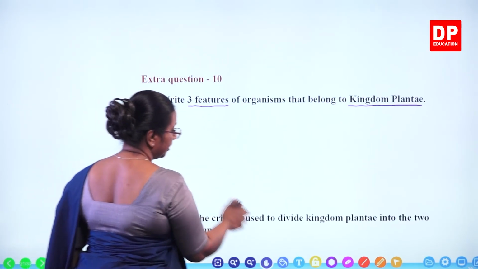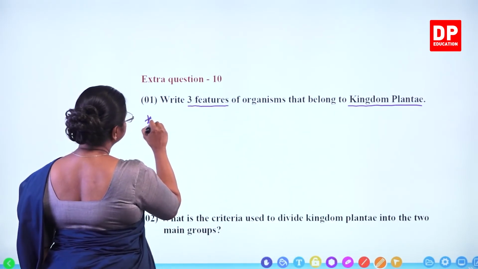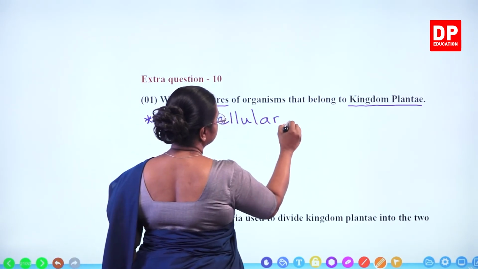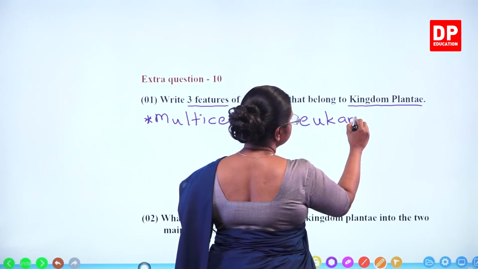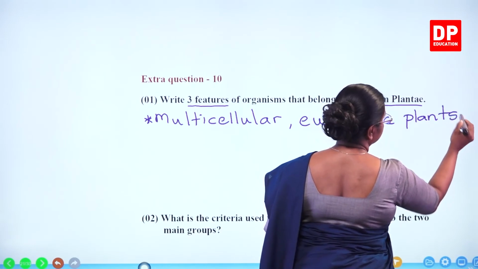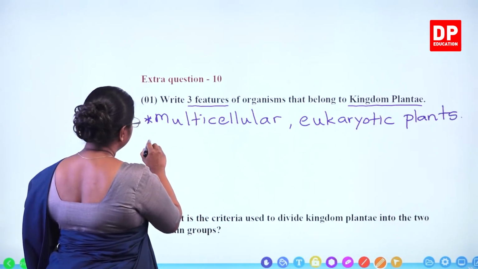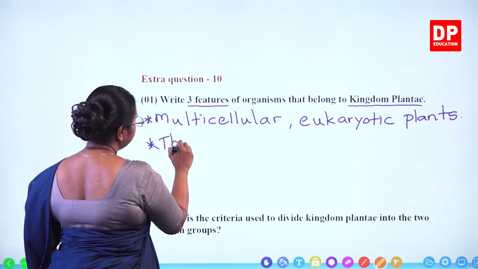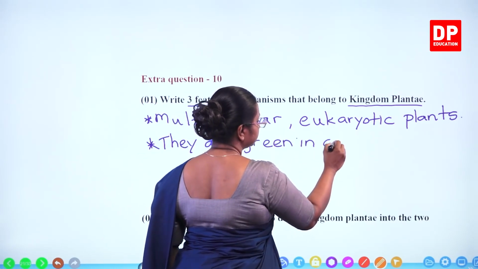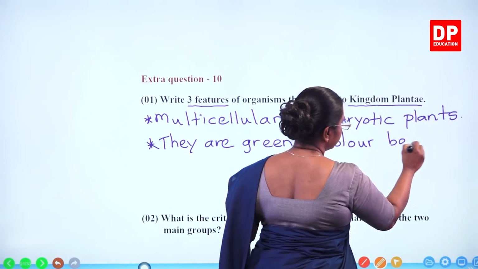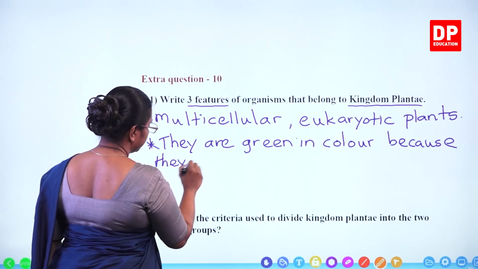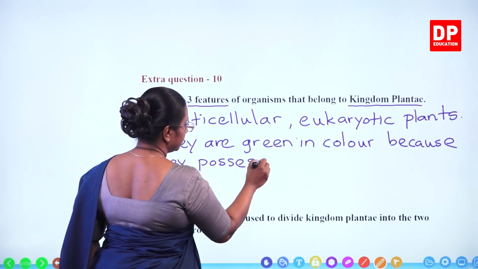Multicellular, they are eukaryotic. So we can say multicellular, eukaryotic organisms. I will say plants. So that is one feature. Then we can say they are green in color because they possess chlorophyll.